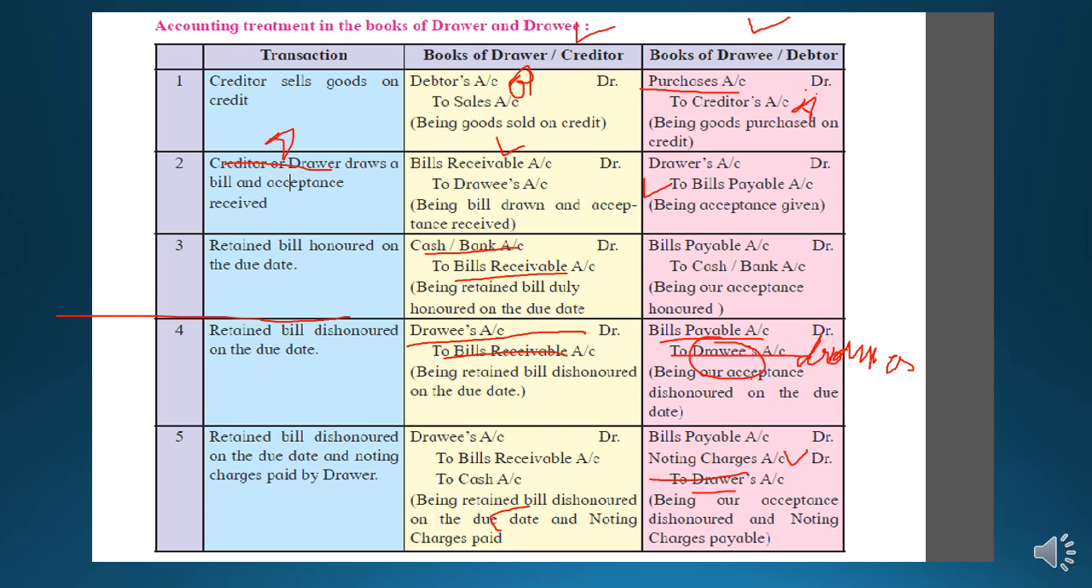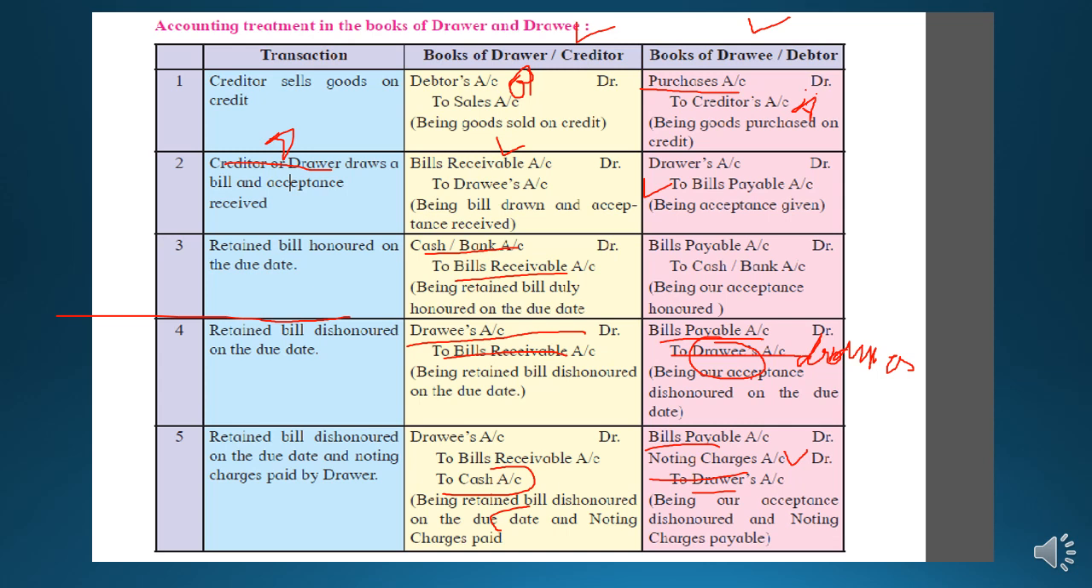So this and this entry are one and the same. In this, only the noting charges are added, so that will be written on the credit side of the drawer and the debit side of the drawee, because first it went out as cash from the drawer, but it will be borne by the drawee at a future date.